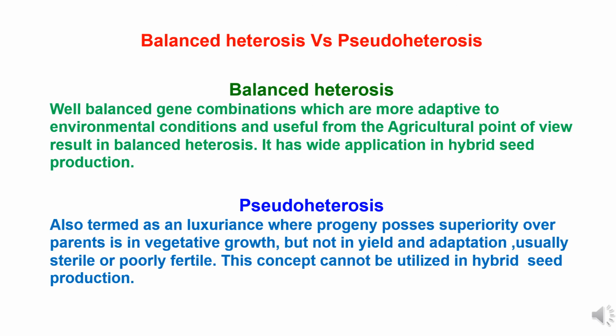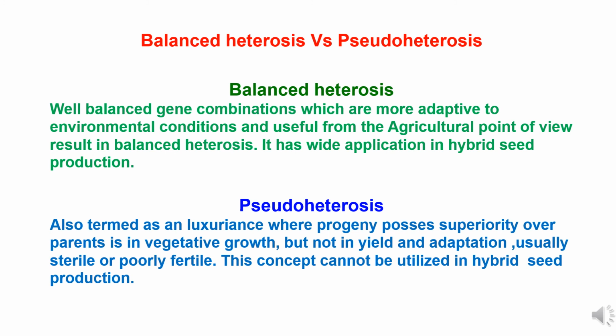Balanced heterosis versus pseudo heterosis. What is balanced heterosis? Well-balanced gene combinations which are more adaptive to environmental conditions and useful from the agricultural point of view result in balanced heterosis. It has wide applications in hybrid seed production. With balanced gene combinations and favorable effects, we can use it for improving the desirable traits in lines while developing hybrids, and it will result in good heterosis for improving yield, maturity and whatever desirable characteristics are needed.